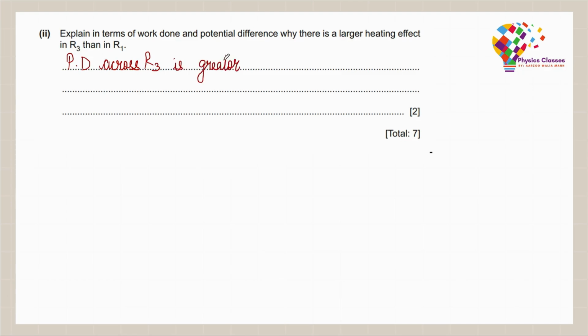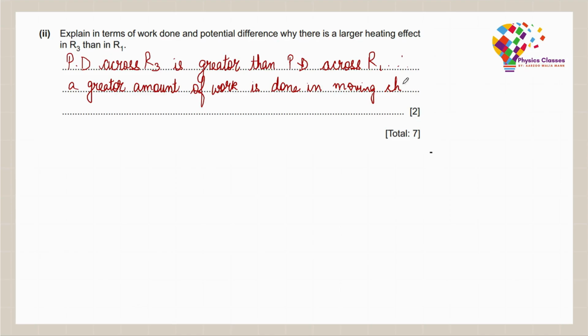So we say that the potential difference across R3 is greater than the potential difference across R1. Therefore, a greater amount of work is done in moving charge across R3, and hence the heating effect across R3 is greater. So with this we are done with question number 7. Let's move on to question number 8.